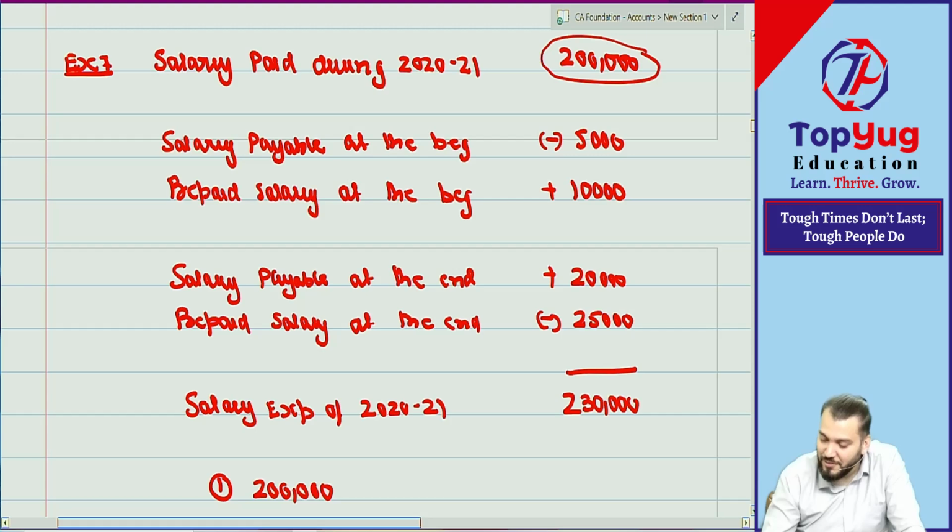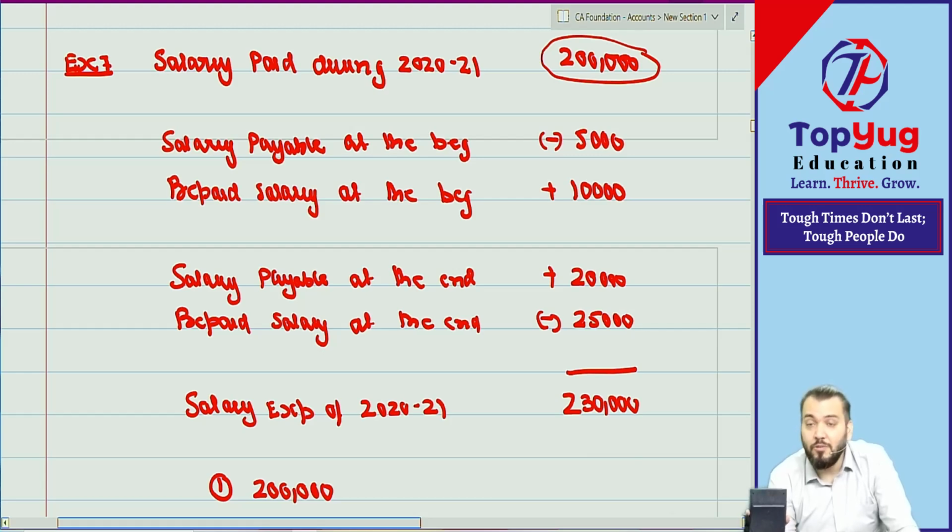What are you saying? You are confused. You don't have a calculator. So why are you doing it orally? Why did God create the calculator? We CAs use a calculator even for 1 plus 1. We do all calculations in the calculator only. For calculation we don't use the mind. Who said 2 lakh 30? One mistake, one attempt. Understood? This type of plus-minus mistake, no one will forgive you.